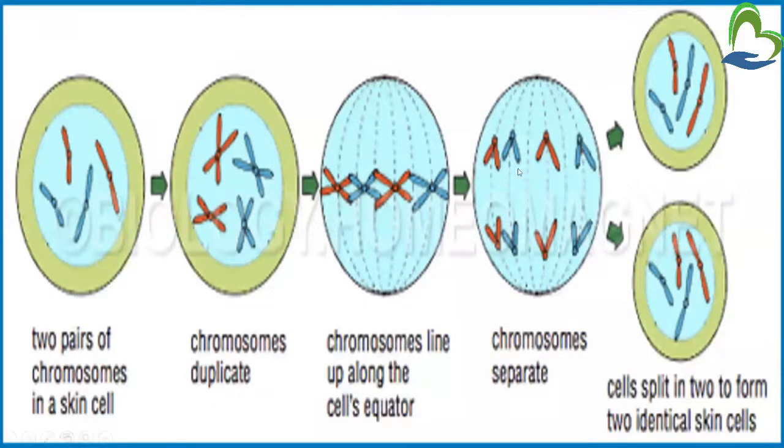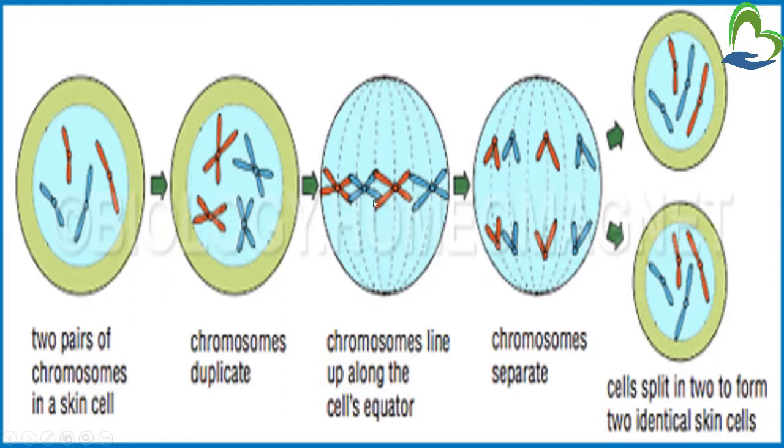And this is the summary of mitosis. First is prophase. What happens in prophase? We can see that there is only one side of the chromosome available. Two pairs of chromosomes in the skin cell. Next is metaphase. We can see in metaphase there is another side of the chromosome also present, meaning chromosomes are duplicated.